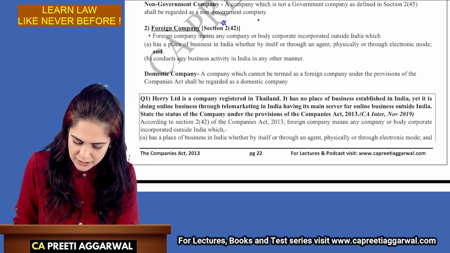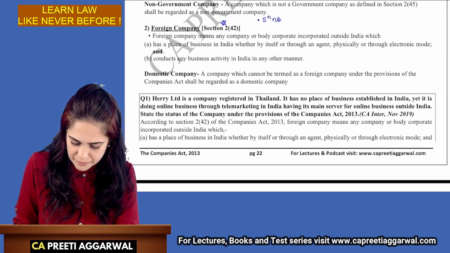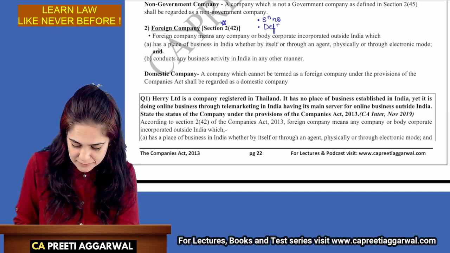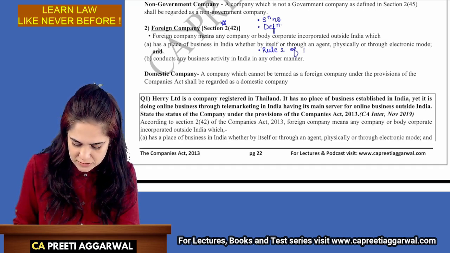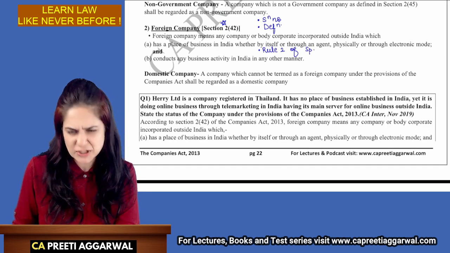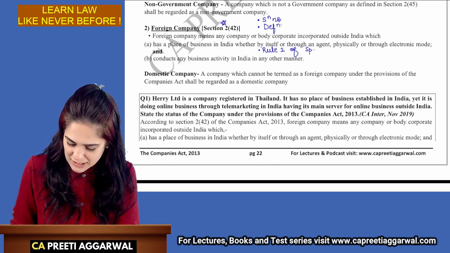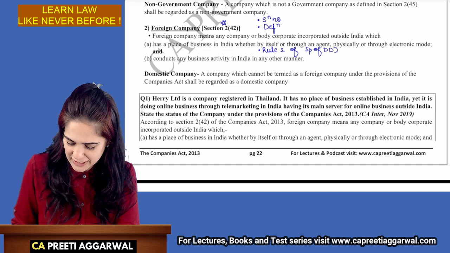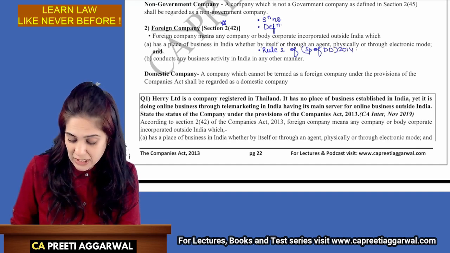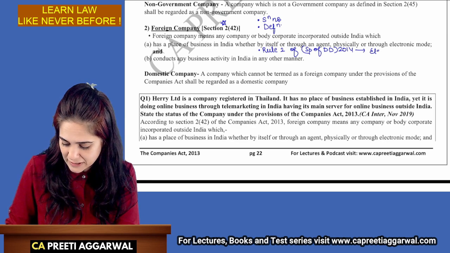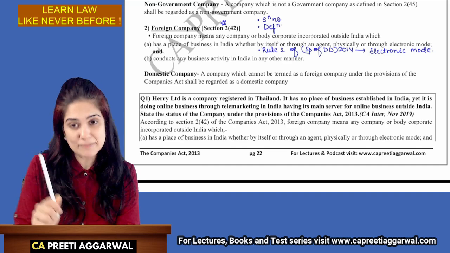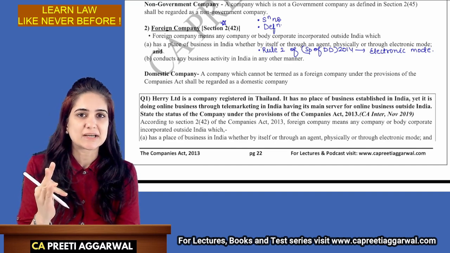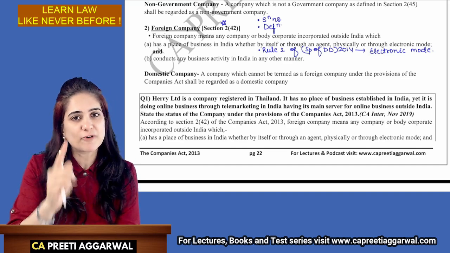So what is important? Section number, definition, and rule 2 of the Specification of Definition Details 2014. Here they have explained the meaning of electronic mode. So this is important for us. So 3 things you need to know from foreign company.